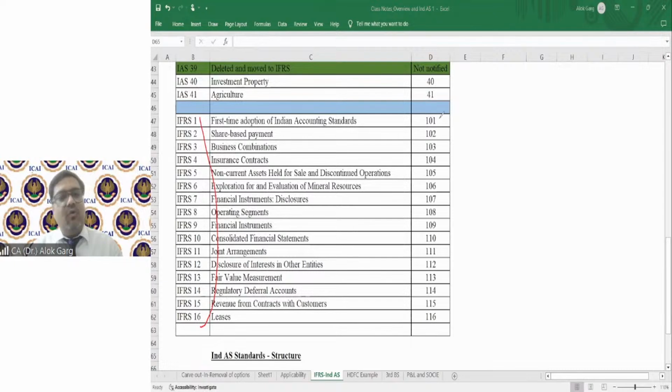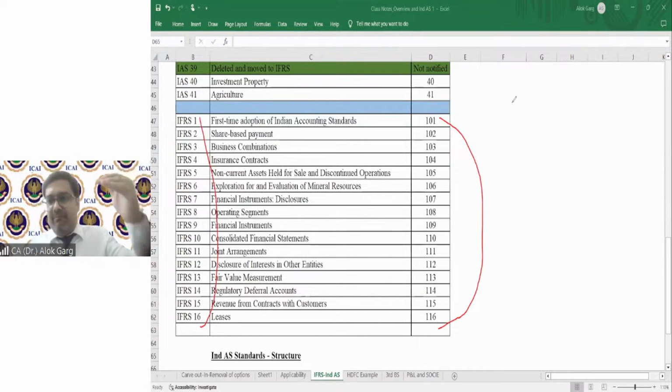In IND AS series also, we have notified IND AS 101 to IND AS 116. You can see there is no gap, no break in between these IND AS 100 series standard. Why? Because there is no break in IFRS series of standard. Is that clear? But for IAS series, we have maintained the same series. In between, wherever the standards are not there, deleted, we have also kept the series blank. I hope everyone is clear about this series of standard.